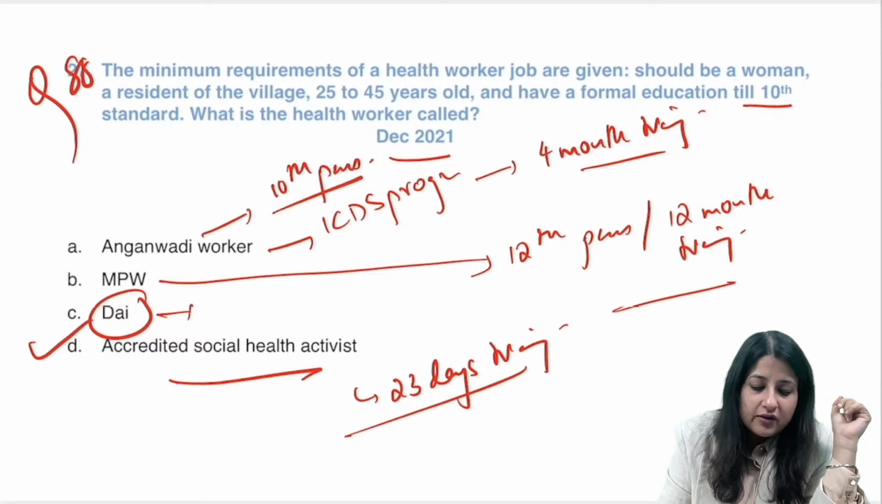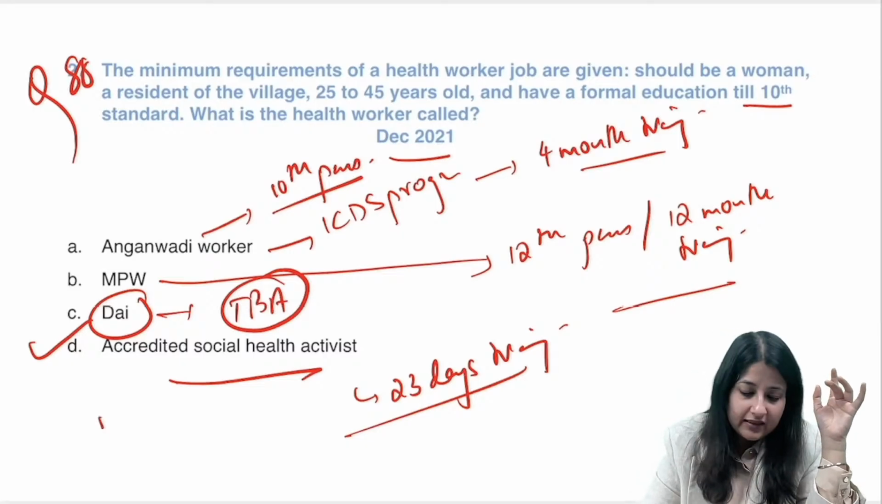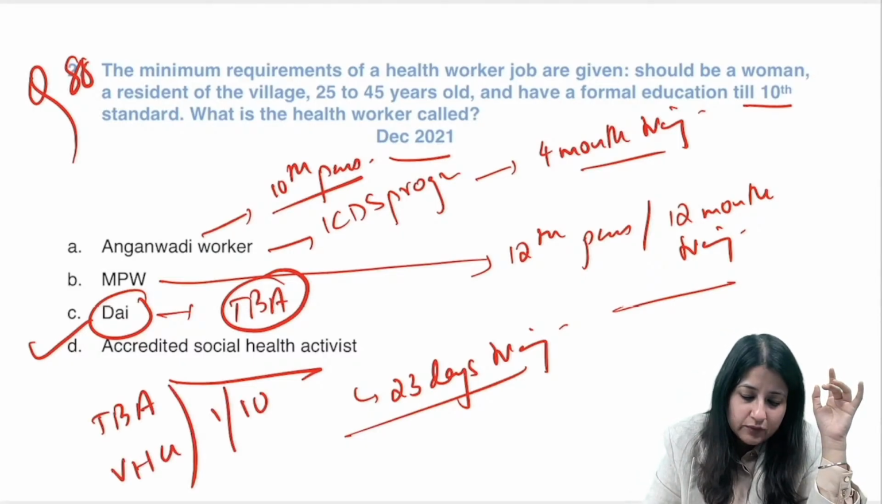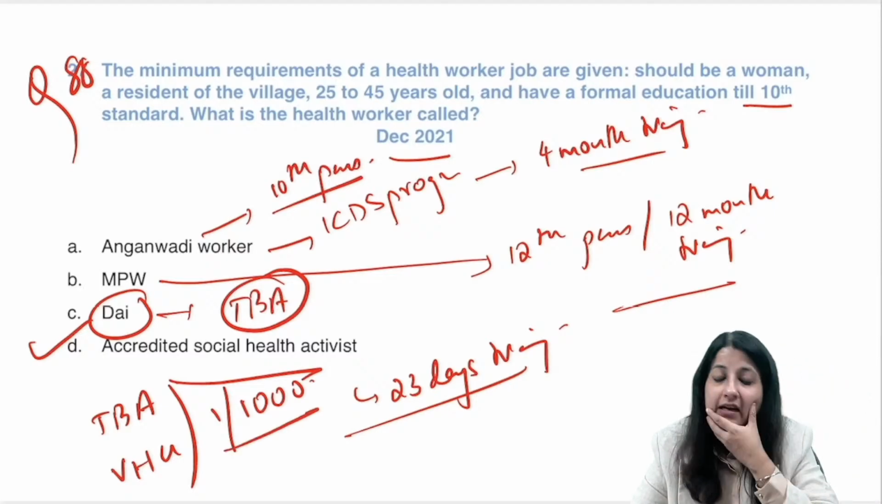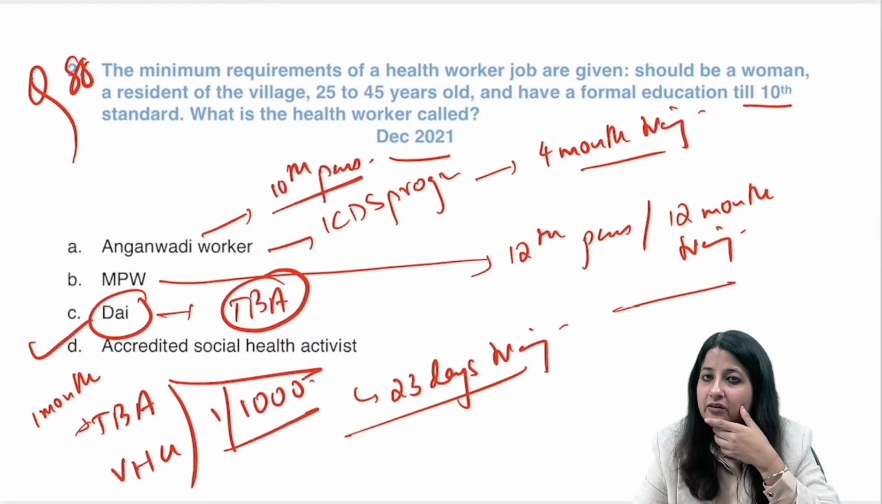Dai is no longer used, she is a TBA, okay, trained birth attendant. Trained birth attendant, village health guide, TBA, VHG, दोनों का पॉपुलेशन नॉर्म है 1/1000 पॉपुलेशन, ठीक है. Trained birth attendant को only 1 month ट्रेनिंग देनी है, no education needed.